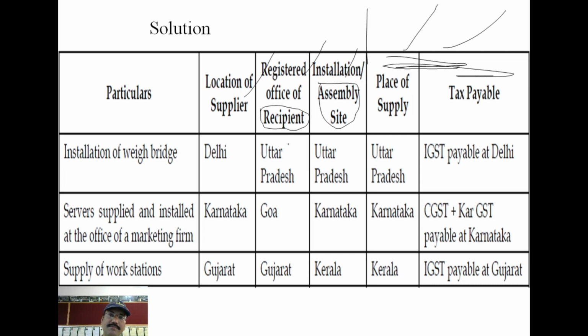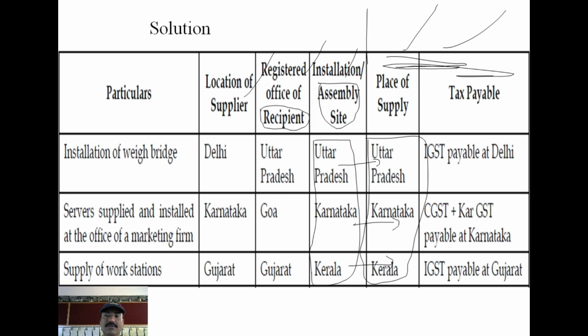Now what is the rule for the place of supply? The assembled place is the place of supply. Now take this: Uttar Pradesh comes here only, the same; Karnataka comes here only, the same; Kerala comes here because it is the assembled site. The same state where it is assembled comes as the answer for the value of place of supply. So this was the answer for place of supply.